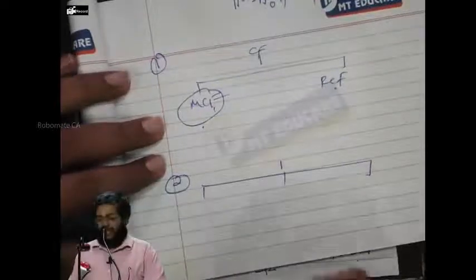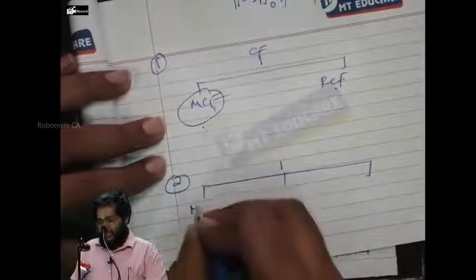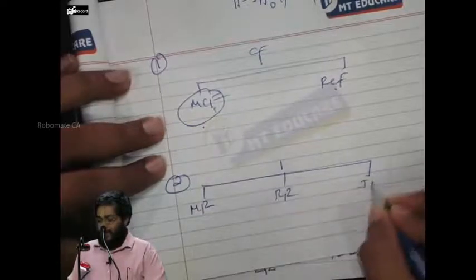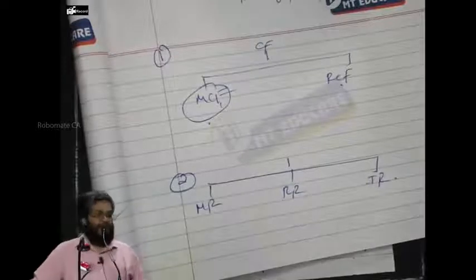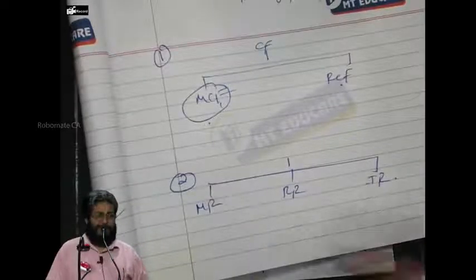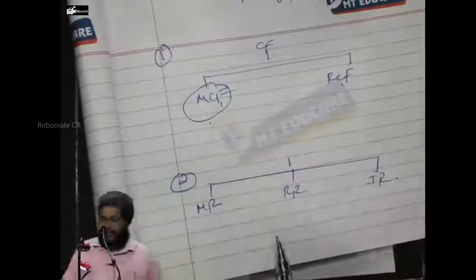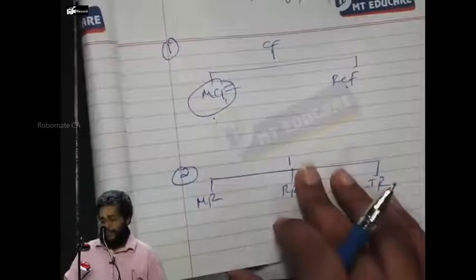There are three percentages, or three rates: money rate, real rate, inflation rate. In a few minutes, we'll have everything in clarity. I'm just introducing different terms. Money rate, real rate, and then what? Inflation rate.